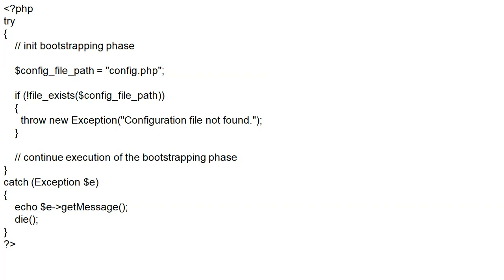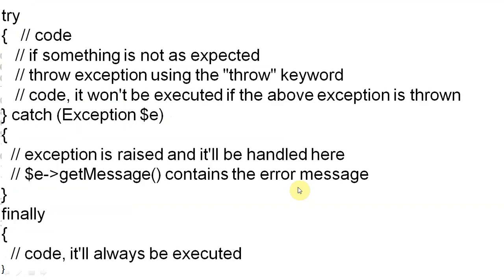In all programming languages, the concept of exception handling is the same as in PHP. This is the starting of the PHP program, question mark PHP, and this is the closing of PHP, question mark and angular tag. So this is the end of the program.